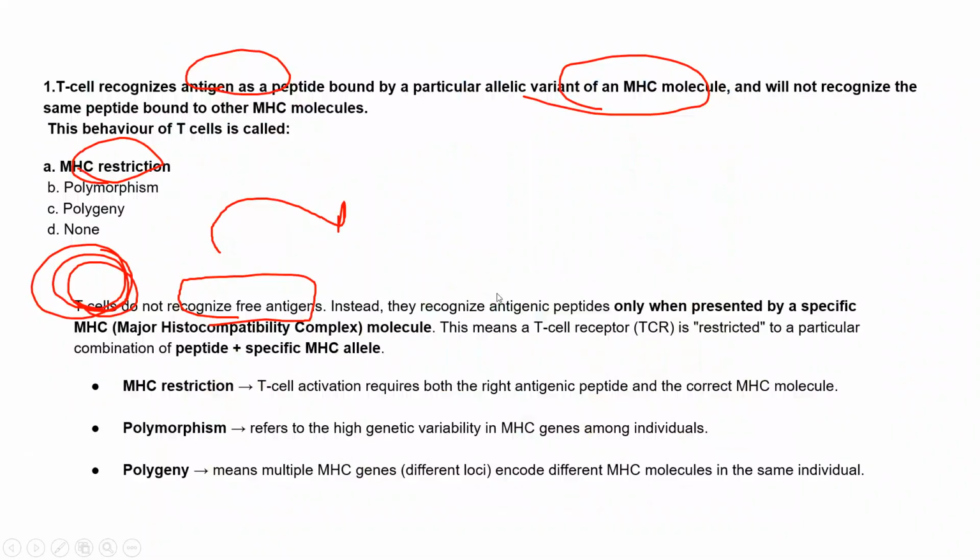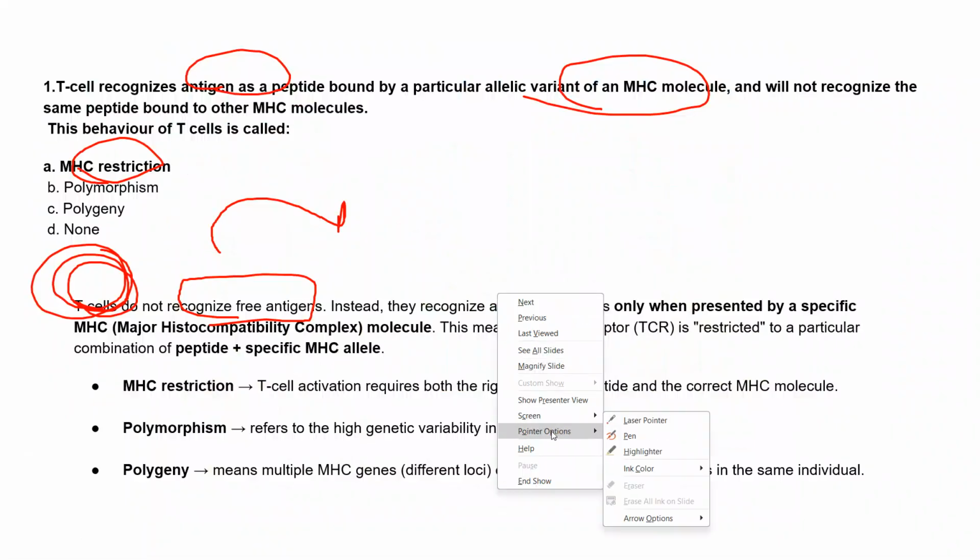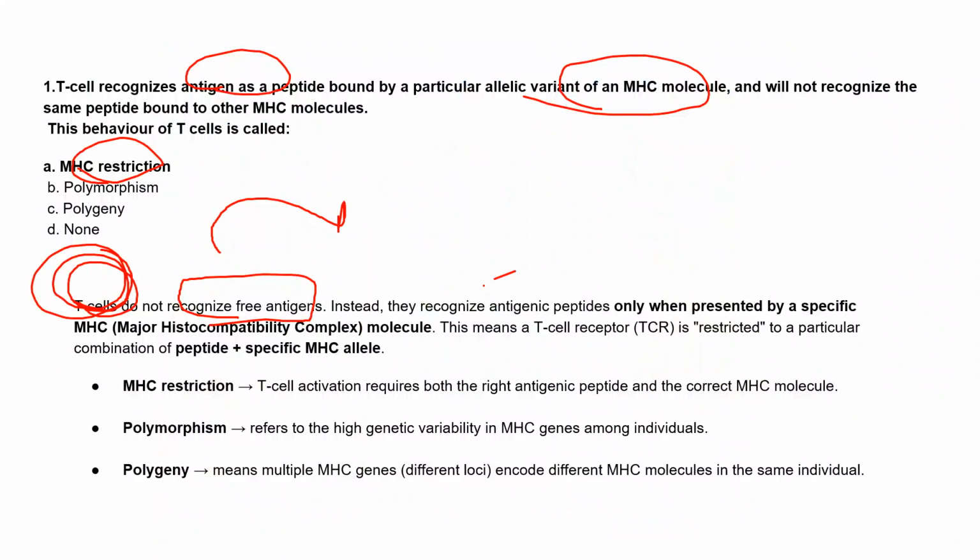So first these antigenic peptides have to be presented by the MHC molecule, and then only this T cell will be able to recognize this antigen. This means the TCR is restricted to a particular combination of peptide plus specific MHC molecule, and this property we call MHC restriction: it will not recognize antigen directly.